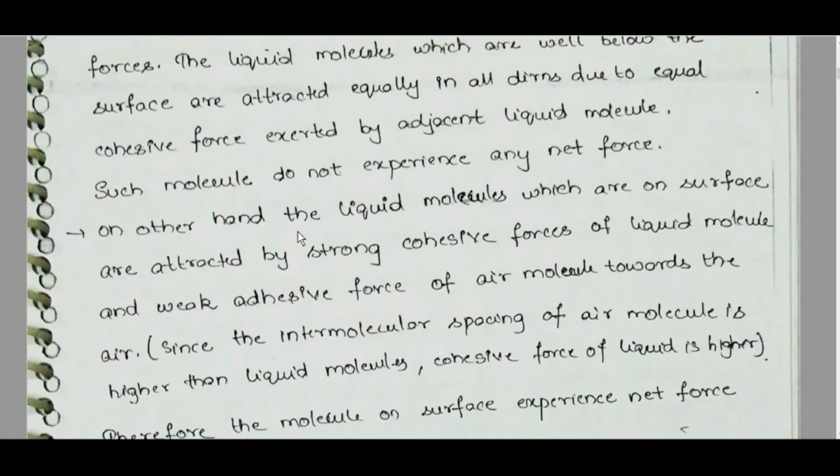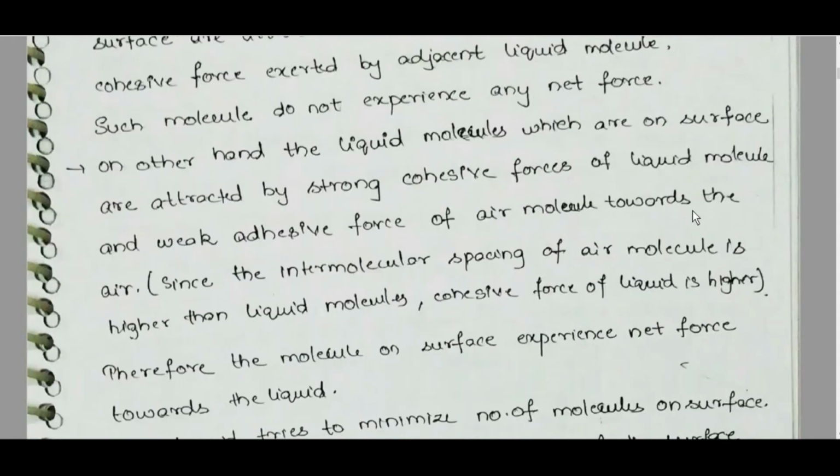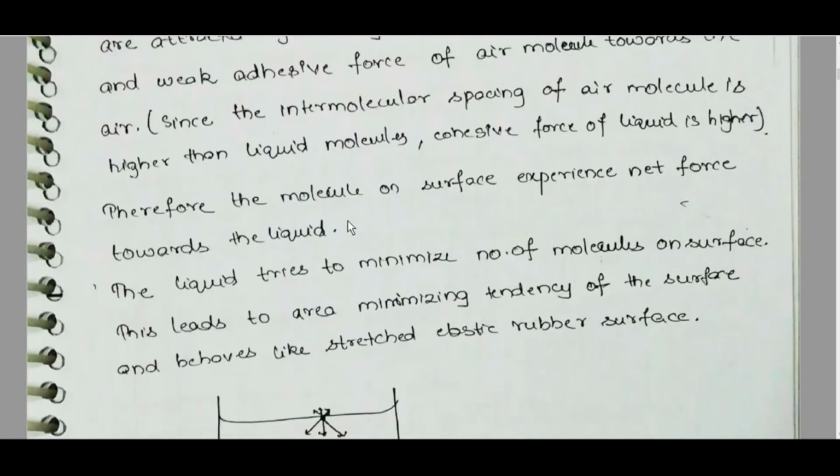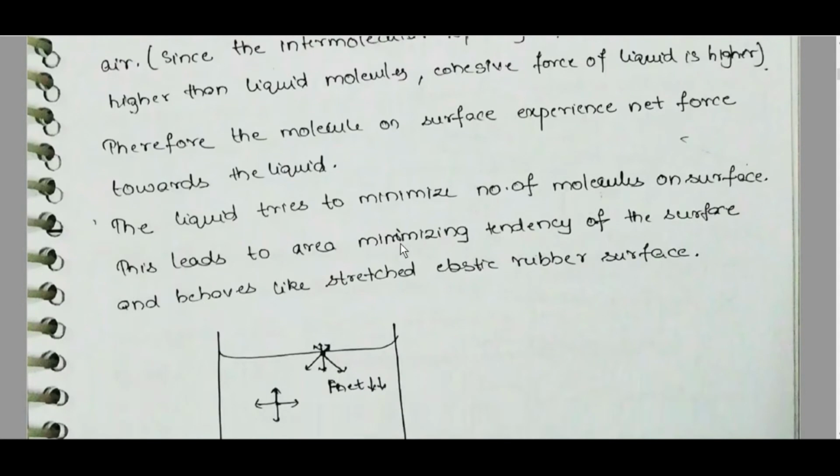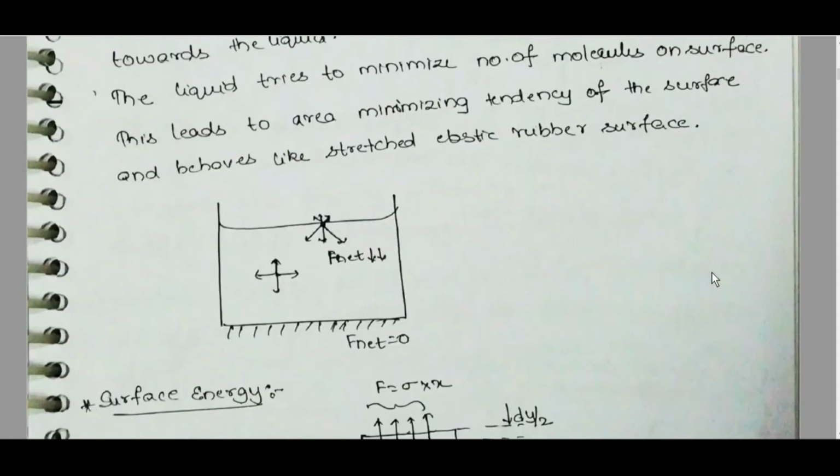On the other hand, the liquid molecules on the surface are attracted by strong cohesive forces of liquid molecules and weak adhesive forces of air molecules towards the air. Since intermolecular spacing of air molecules is higher than liquids, cohesive force of liquid is higher. Therefore, a molecule on the surface experiences a net force towards the liquid. The liquid tries to minimize the number of molecules on the surface. This leads to the area minimizing tendency of the surface, and it behaves like a stretched elastic member.